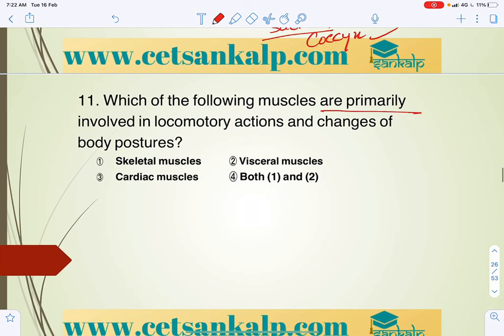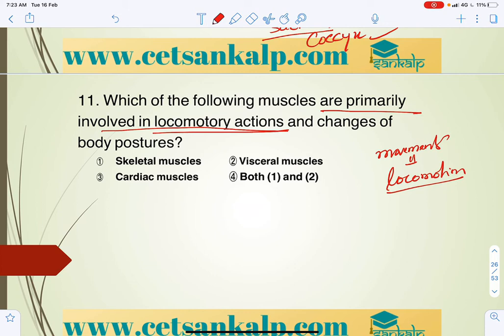Which of the following muscles are primarily involved in locomotor actions? So we know that some muscles are involved in movements, but all those movements together help in locomotion. That is why we can say all locomotions are movements, but all movements are not locomotions.